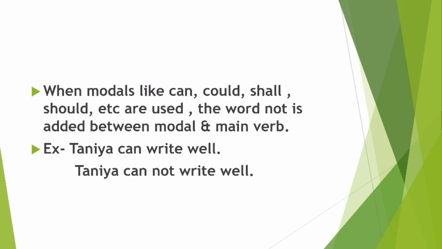Like Tanya can write well. Here you will do Tanya cannot write well. How we have formed the negative? After can, that means after modal, we have added not. So after modal and before main verb write. Okay, write is our main verb, action word. So in this what we have done? We have added not between can and write. That means between modal and main verb. I hope it is clear how to change assertive sentence into negatives.